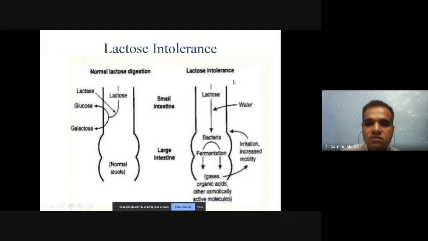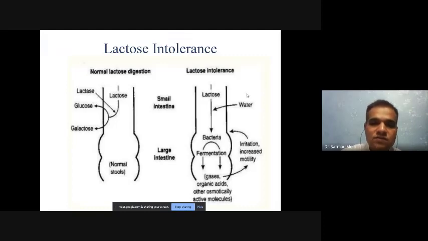But in lactose intolerant people, they can't produce this lactase enzyme, so lactose will remain in the food material, and our intestine has many types of bacteria. These bacteria will utilize and digest the lactose into gases, organic acids, and other osmotically active molecules, and these gases or organic acids will produce irritation and increase motility, and it will cause the problem.